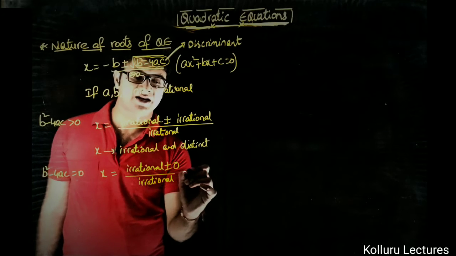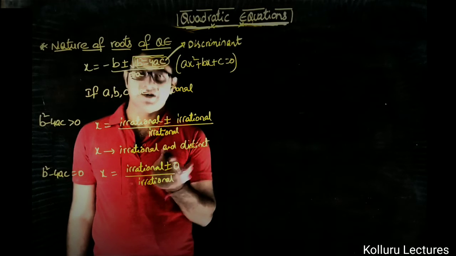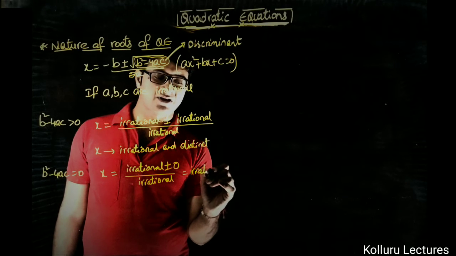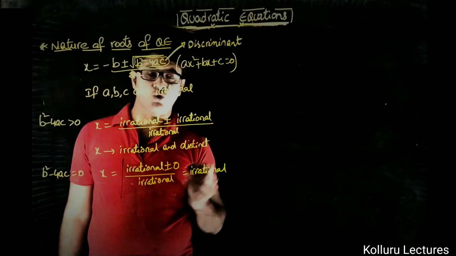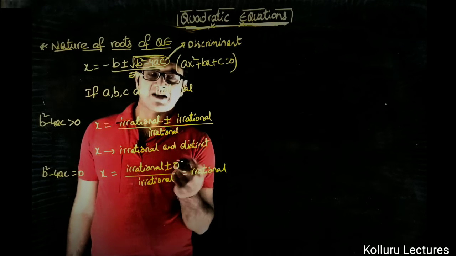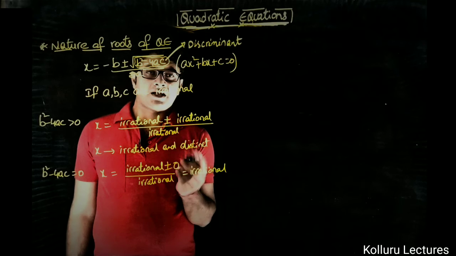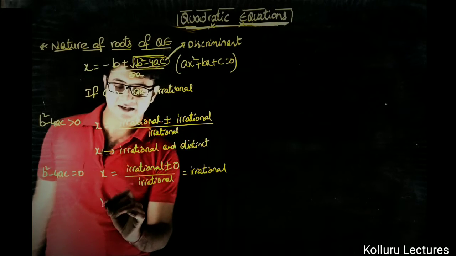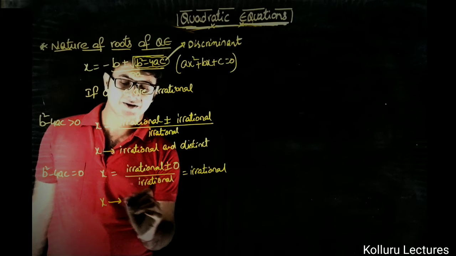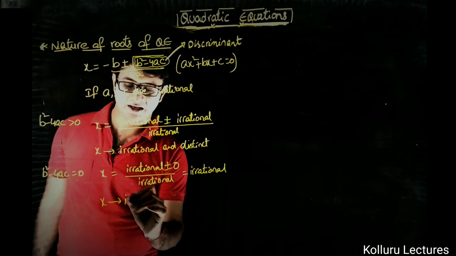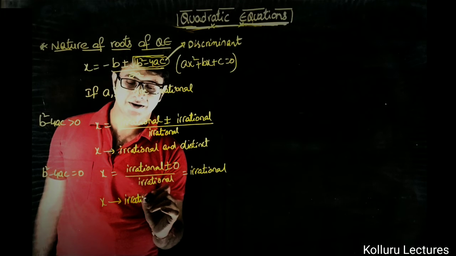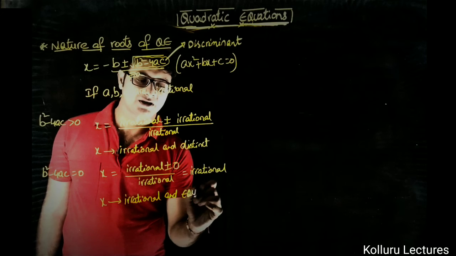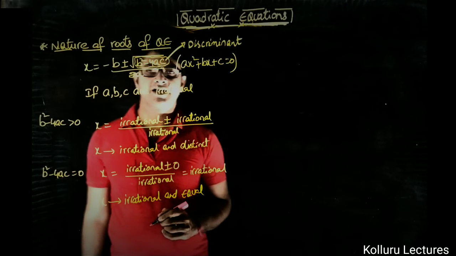Irrational upon irrational will be irrational itself. One more thing we need to notice is plus or minus 0, which means it will have two repeated roots. So the values of x will be irrational and equal.